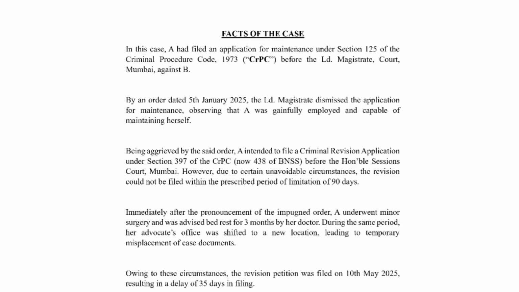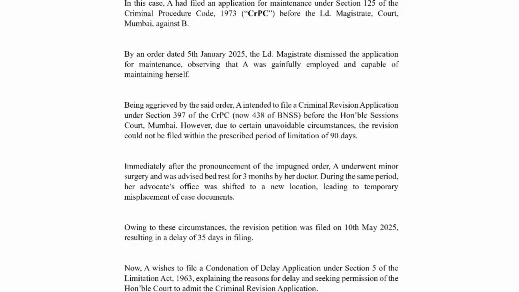Being aggrieved by the said order, A intended to file a criminal revision application under Section 397 of the CrPC. Now this section has become Section 438 of BNSS, before the Honorable Sessions Court, Mumbai.